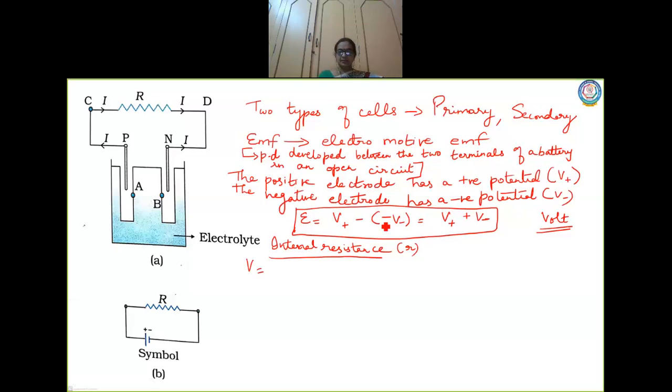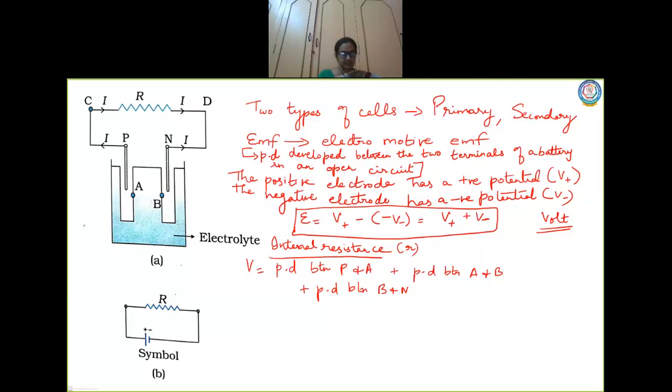So potential difference V is equal to, I will write in short, PD between P and A plus PD between A and B and PD between B and N. If you refer to your textbook, this is clearly given on page number 110.